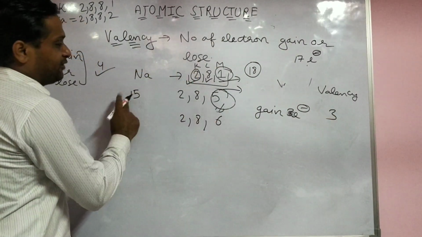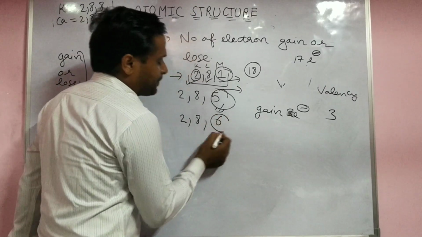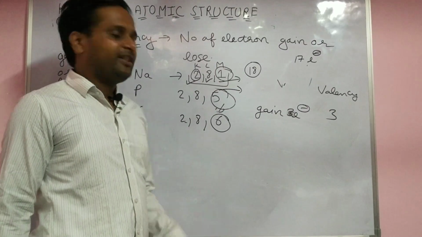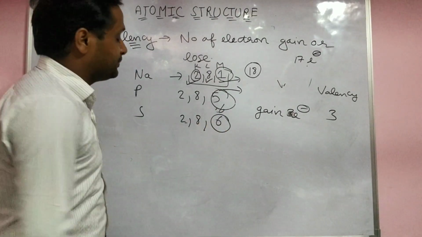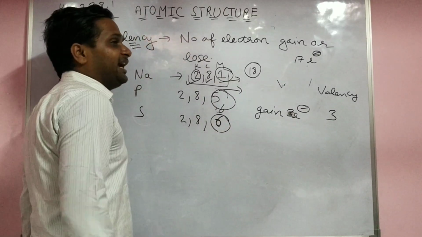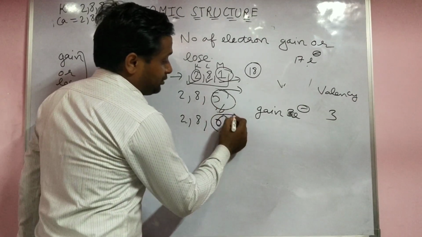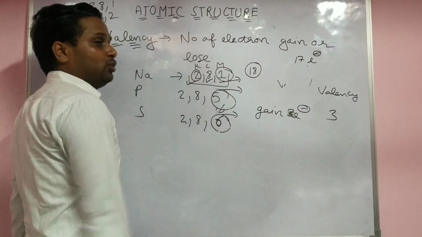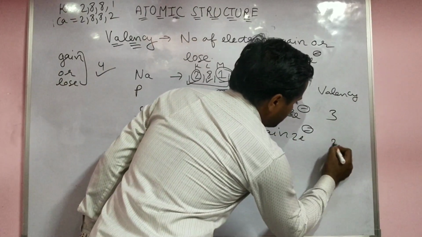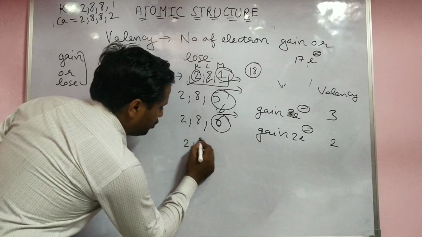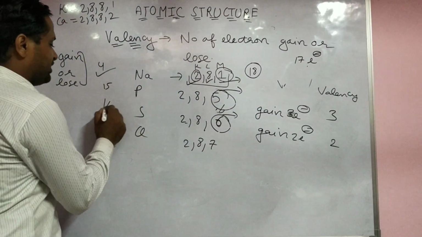2, 8, 6, for sulfur. This was phosphorus; this is for sulfur. 2, 8, 6: 18 is not possible, so they try to complete 8 only. Here there are 6, so how many electrons do they want to complete 8? By the octet rule, 2. There are 2 options: lose 6 electrons or gain 2 electrons. Which one is easy? Gain 2 electrons. So the valency is 2. Then 2, 8, 7, chlorine. Chlorine is element 17, after 15 and 16.